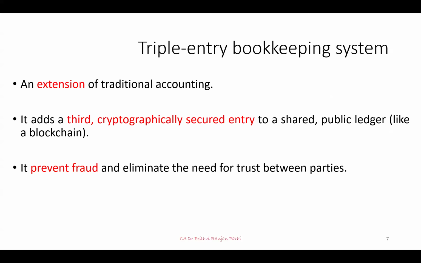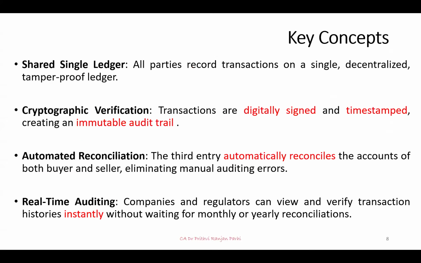It builds trust between the parties because here facts are recorded, not opinions. The key concepts are a shared single ledger where all parties record their transactions. It is cryptographically verified, digitally signed, time stamped, and it creates an immutable audit trail.